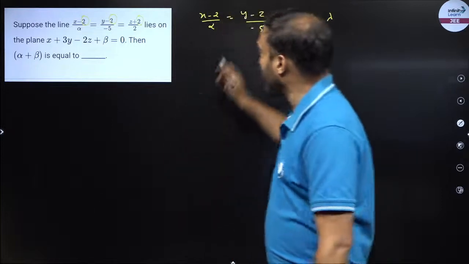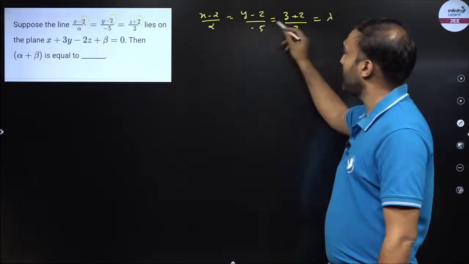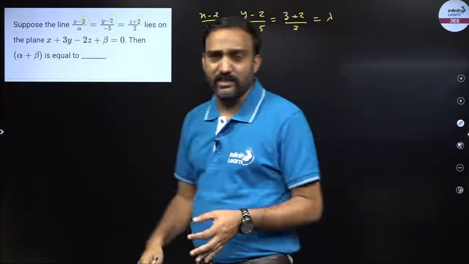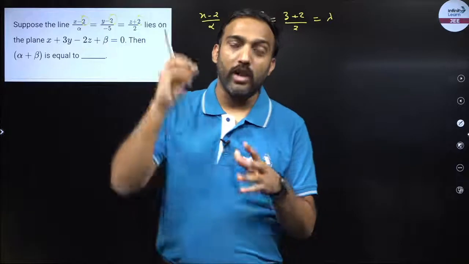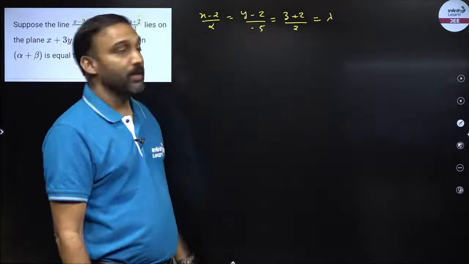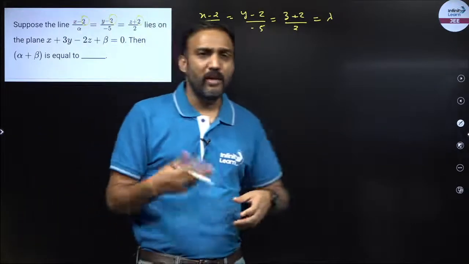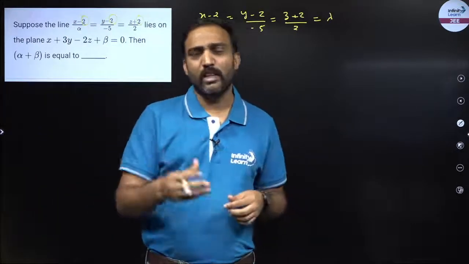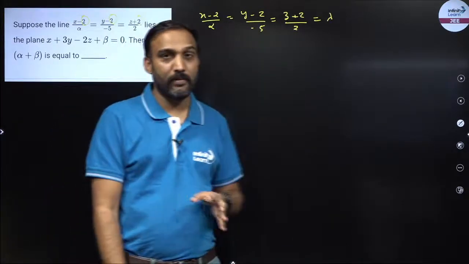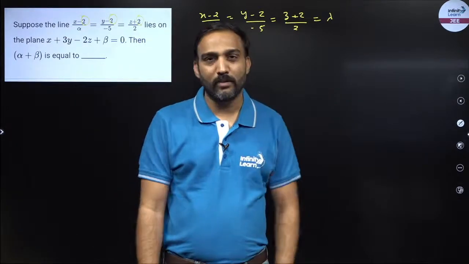For example, what will be the value of x? X will be alpha lambda plus 2, y would be minus 5 lambda plus 2, z would be 2 lambda minus 2. Now, these are the x, y, z. So, any point on a given line, you can write this as x is equal to alpha lambda plus 2, y is equal to minus 5 lambda plus 2 and so on. नाउ लैम्डा की कोई रेस्पेक्टिव वैल्यू होगी जिसके लिए वो पॉइंट होगा. तो यहाँ से मैं हमेशा क्या करता हूँ, एक्स वाई जेड निकाल लेता हूँ लैम्डा की फॉर्म में, और लाइन के ऊपर जब भी कोई पॉइंट चाहिए हो ना, मैं उसी पॉइंट को लैम्डा की फॉर्म में लिख देता हूँ.